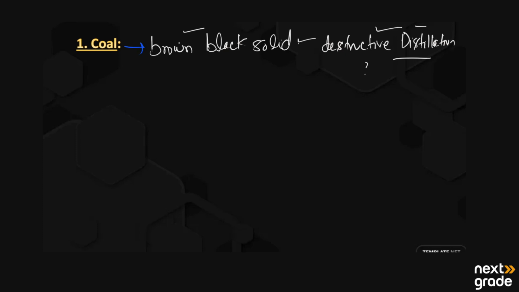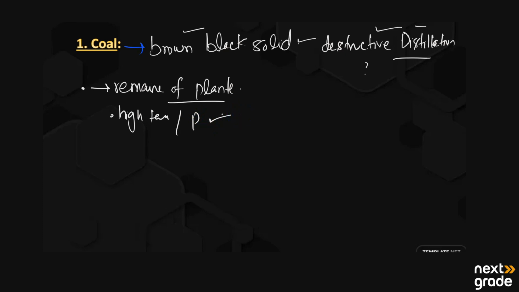It was believed that coal is formed from the remains of plants. Mainly it is obtained from the remains of plants, and it is formed under high temperature and high pressure below the earth's surface. Over millions of years, for its production, there was the main work of bacterial and chemical action on the remains of trees, and the stages in which it has been converted.